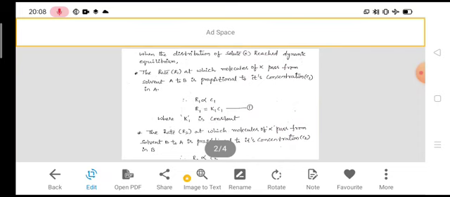Already we know that equilibrium means, in a chemical reaction, the rate of forward reaction and the rate of backward reaction are always equal. Then it is called a dynamic equilibrium.